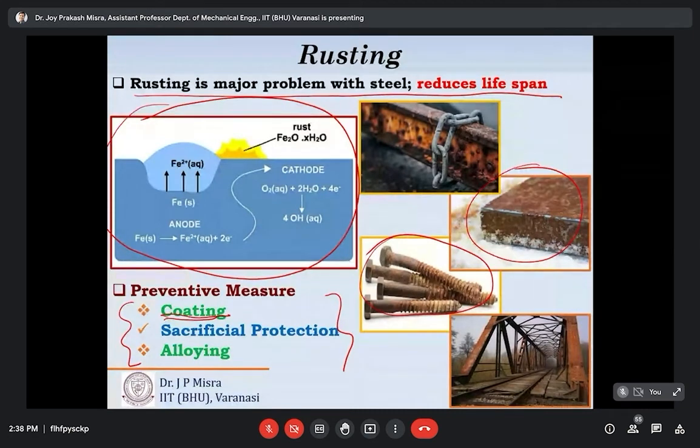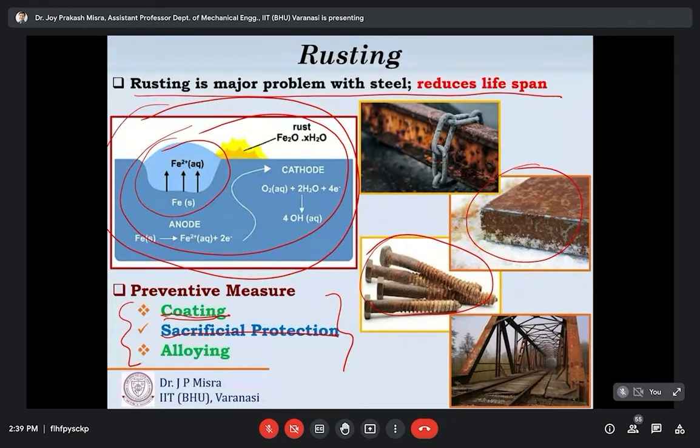If we check this diagram, the concept or physics of rusting is that when iron or steel comes into contact with water and oxygen, the steel donates electrons during the rusting or corrosion process. But when we employ the technique of sacrificial protection, this is a corrosion protection method